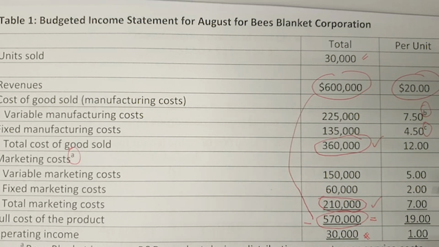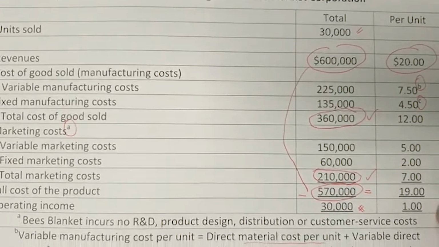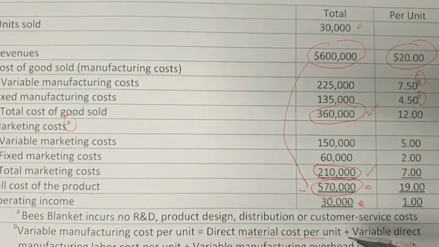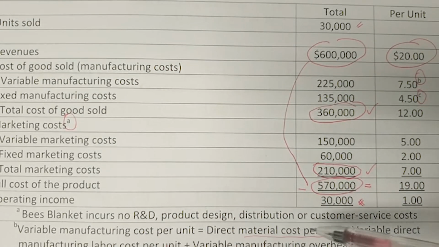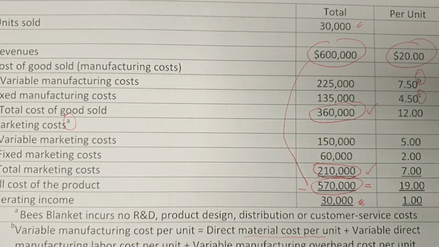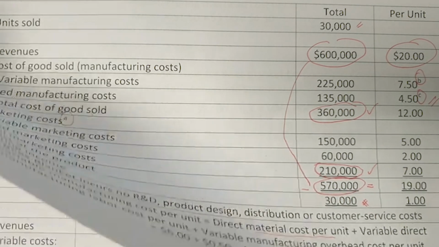They specify that variable manufacturing cost per unit means direct material cost per unit, plus variable direct manufacturing labor cost per unit, plus variable manufacturing overhead cost per unit. So that's why they come up with this calculation, $7.50. Another information given includes fixed manufacturing cost of 4.50.